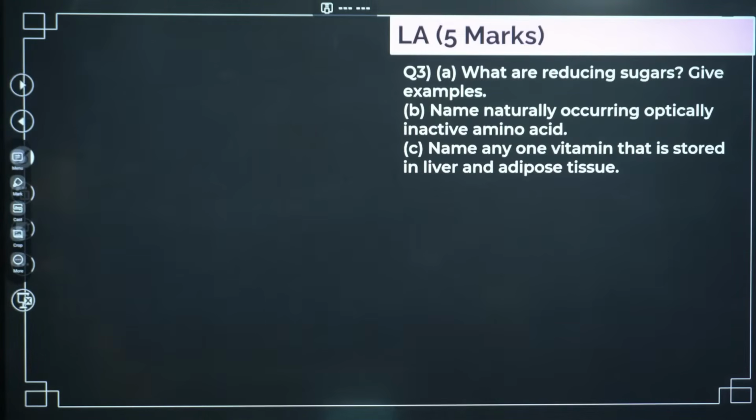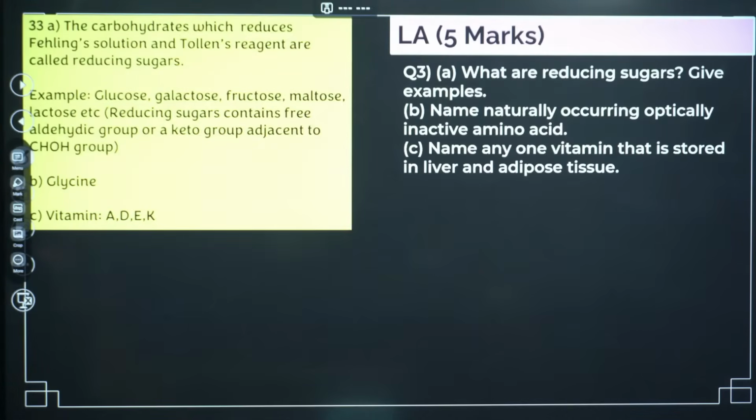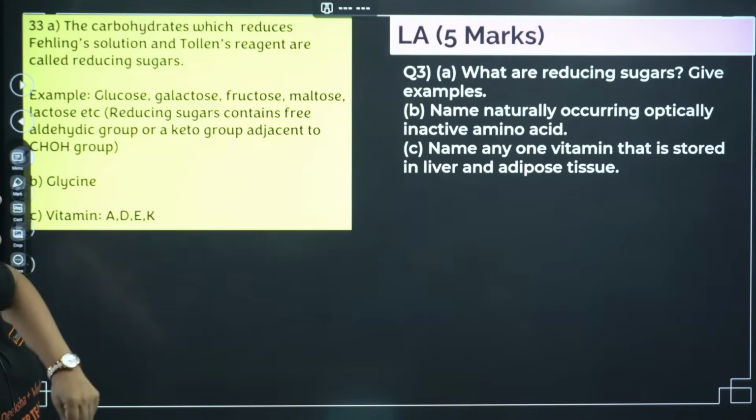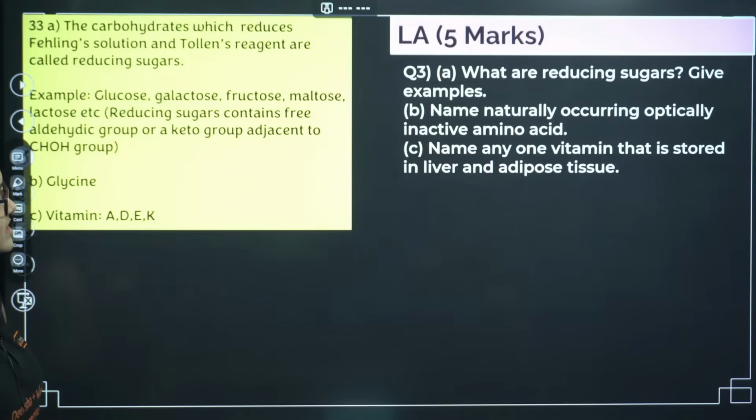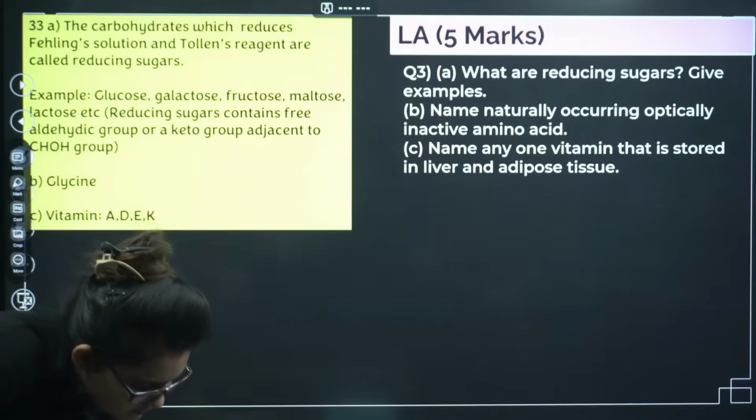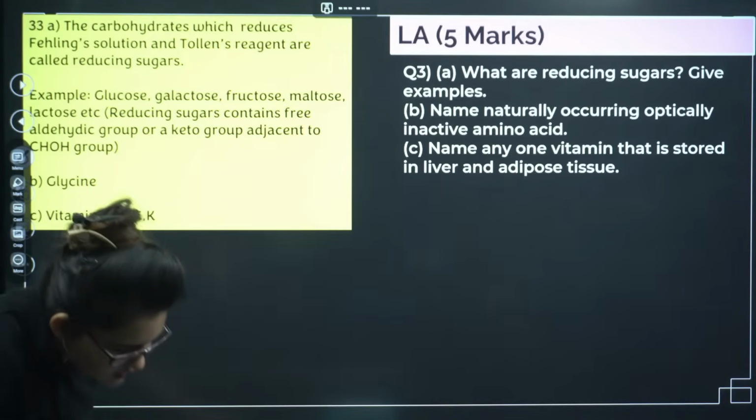Next: reducing sugar, give an example; naturally occurring and optically inactive amino acid; name any one vitamin. Here you can see the answers. The carbohydrate that can reduce Tollens' and Fehling's reagent, you must give an example. Glycine is one optically inactive amino acid. And name any one vitamin that's stored in our liver: vitamin A, D, E, K, the fat soluble vitamins. Let's go.